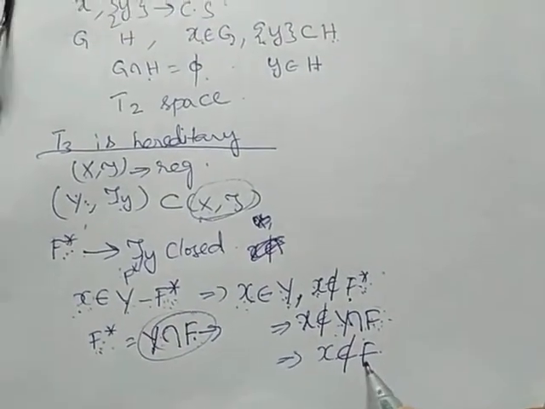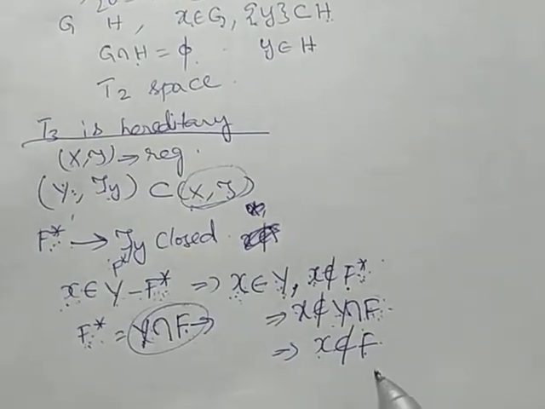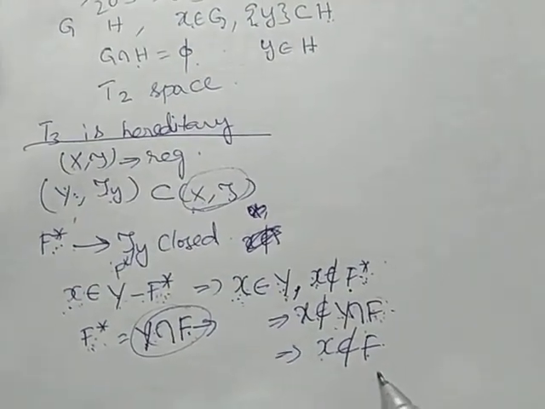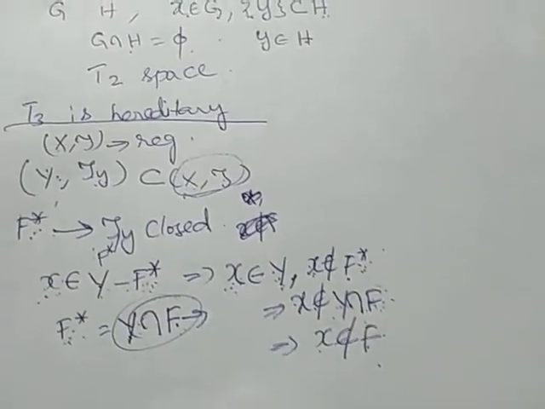Now we have a point, and that point does not belong to a closed set F in (X, tau).